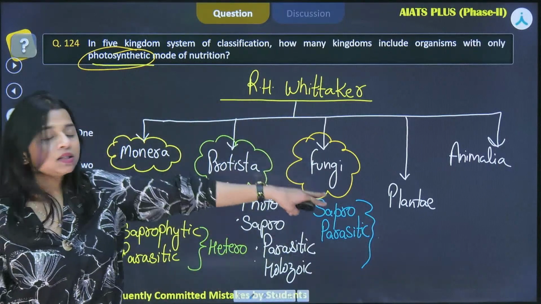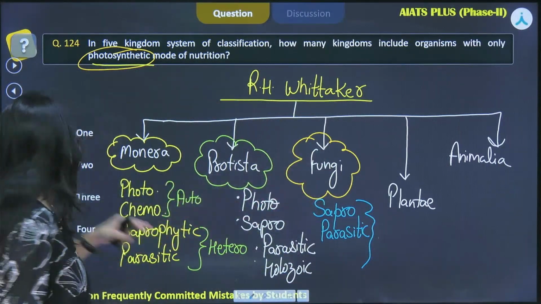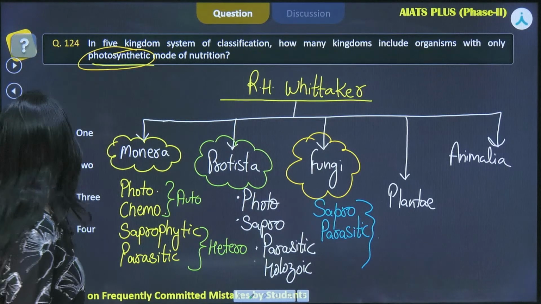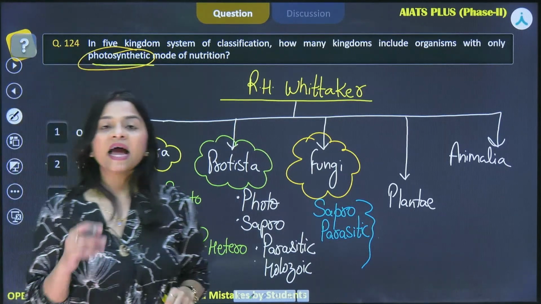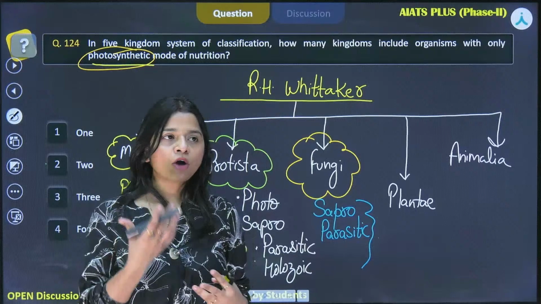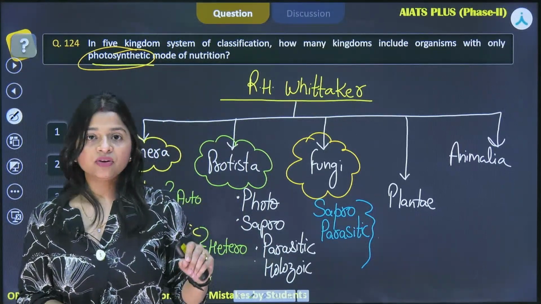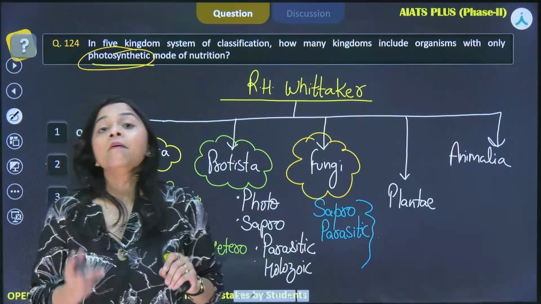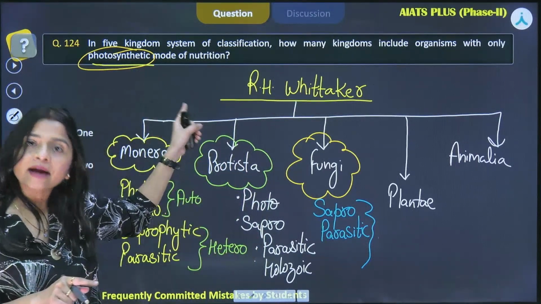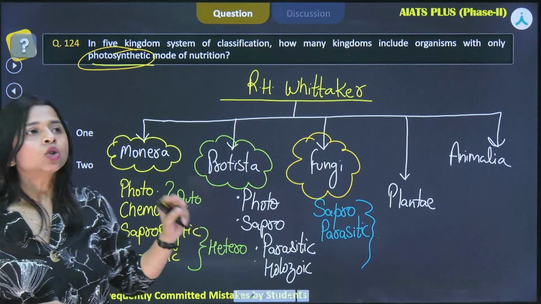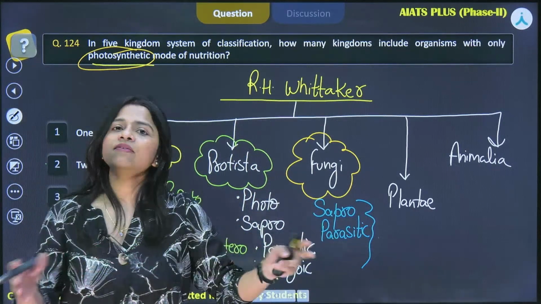Now, the last two that we have: kingdom Plantae. See, there are certain plants that can perform heterotrophic mode of nutrition also, like the pitcher plant and the Venus flytrap. But in R.H. Whittaker's 5 kingdom classification, those particular types of plants were not given any place.